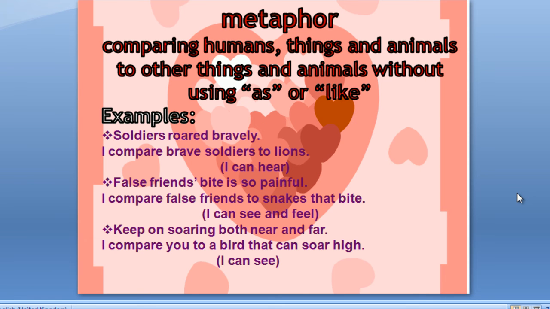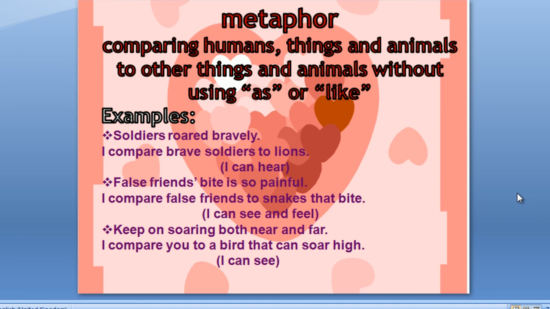What about metaphor? In metaphor, we compare humans, things, and animals to other things and animals, but without using the words as or like. For example, soldiers roared bravely. I compare brave soldiers to lions because roar is an aspect that belongs only to lions.